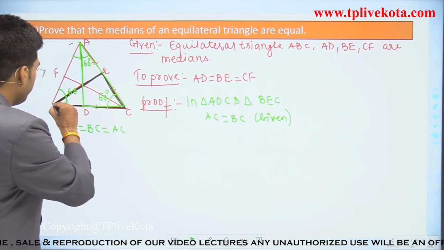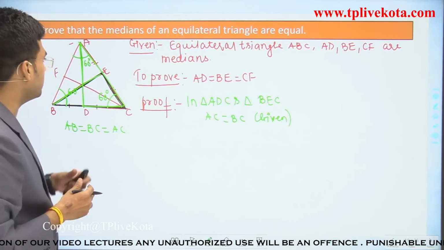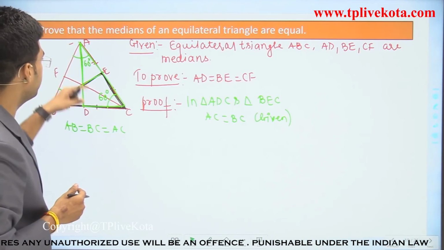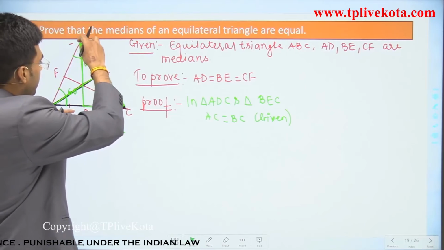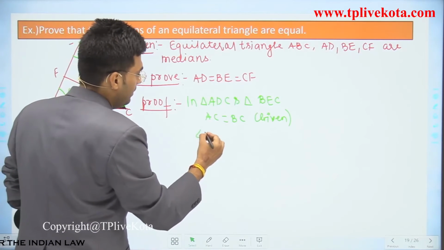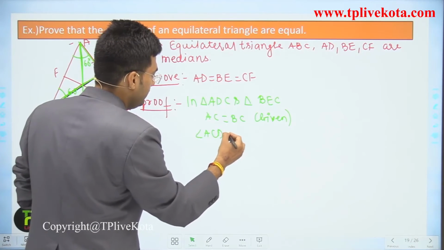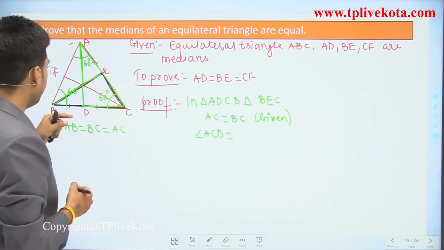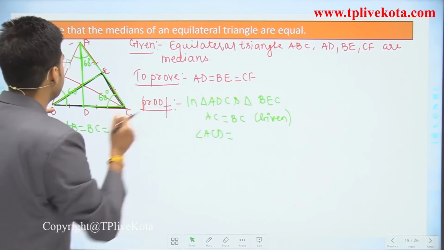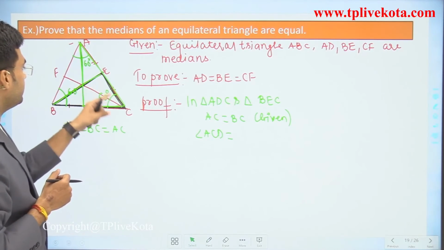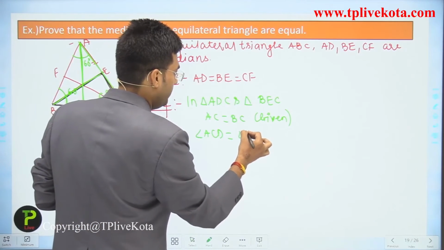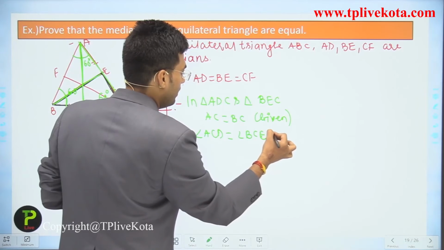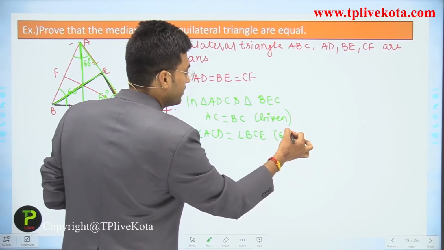Now if we observe triangle ADC, angle ACD is equal to angle BCE in triangle BEC, both are equal to 60 degrees.